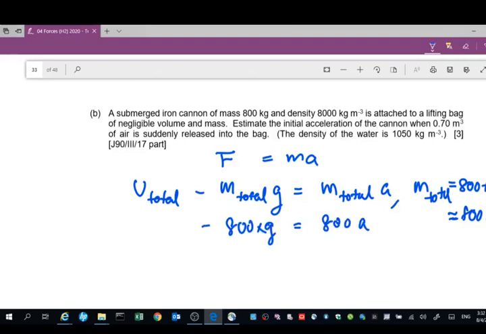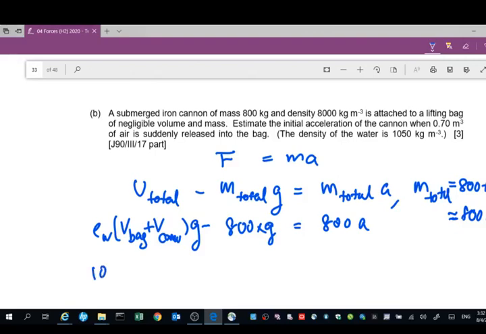So the total upthrust is actually the density of water outside times the total volume times g. The total volume is the volume of the bag plus the volume of the cannon. The cannon also has a volume. There's a density. You are given the mass and the density, so you can calculate the volume. Okay, so let's put in the numbers.